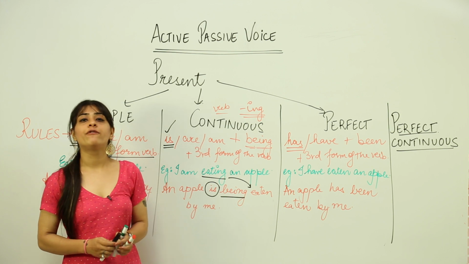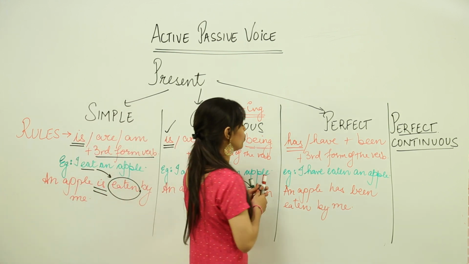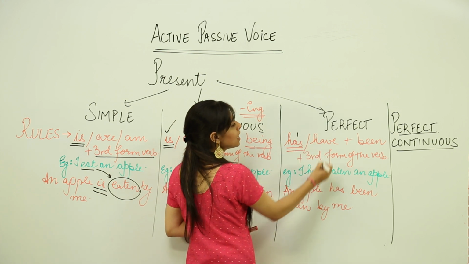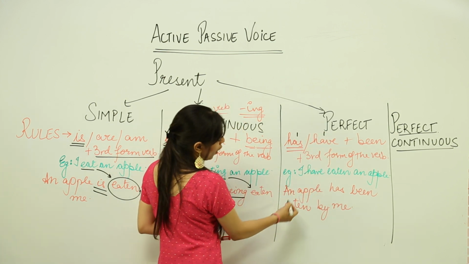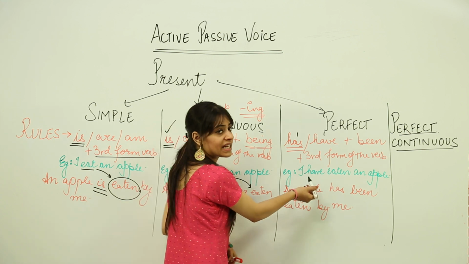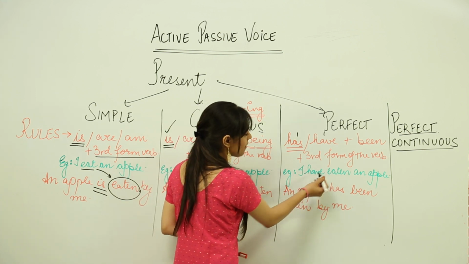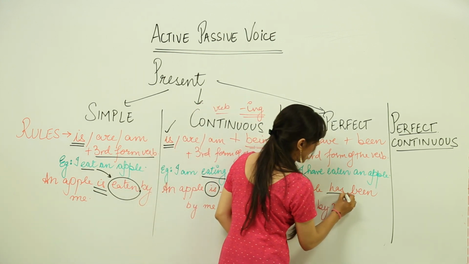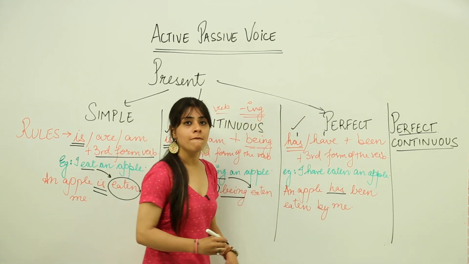Let's see if we are fulfilling all the conditions according to the rule. So, the first condition says we need to have either has or have. So, from here we can see that in active voice we have the word have and we have converted it into has. So, an apple has. Our first condition is fulfilled.